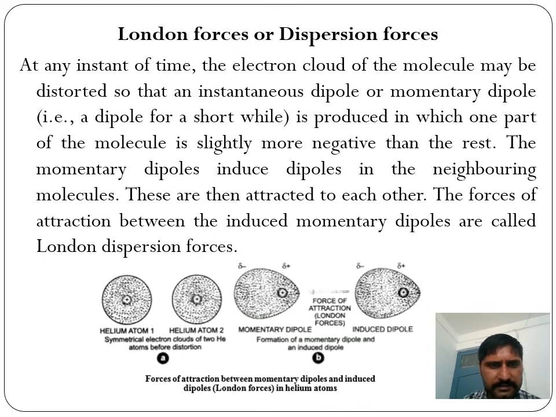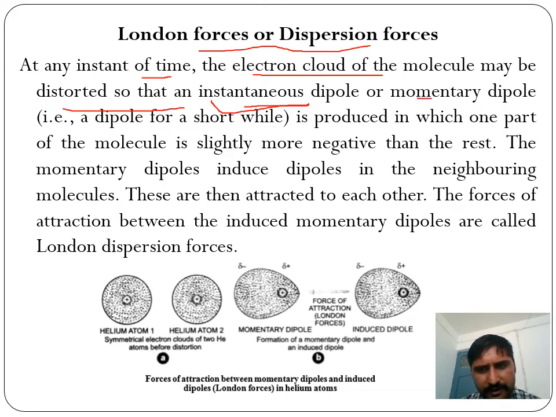Another one is London forces. London forces are also called dispersion forces. Suppose at a particular instant of time, the electron cloud of one molecule is distorted, so that an instantaneous dipole is produced, in which one part of the molecule is slightly more negative than the other.